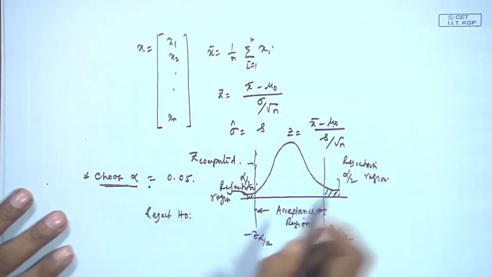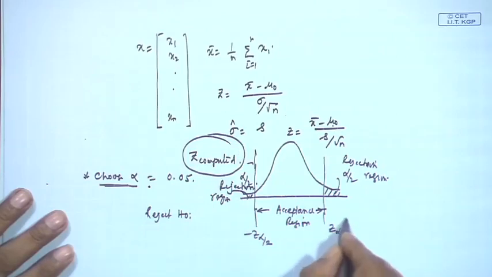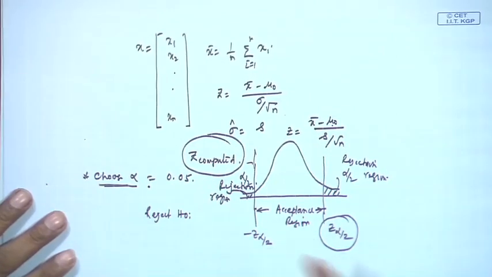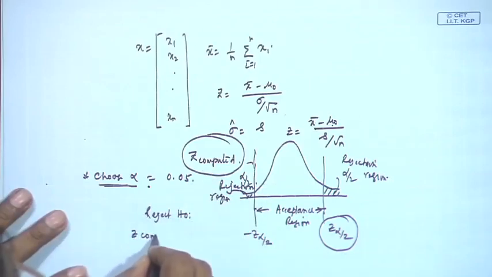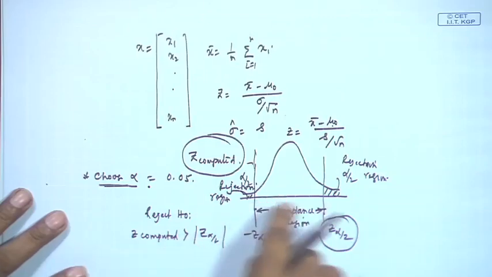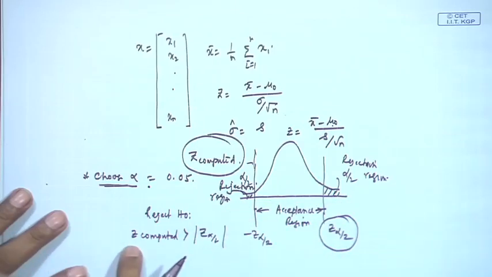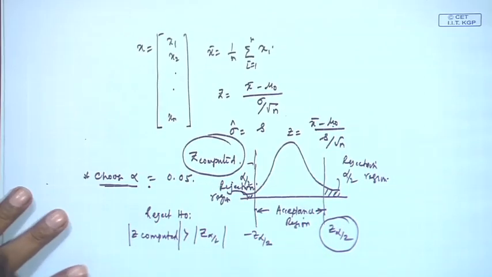So, what do you do then? You have already computed z. From the table you get z alpha by 2, and you have to take the mod value. If z computed is greater than the absolute value of z alpha by 2, then either you will come into this side or this side, otherwise this may be negative also. So, you just change a little bit: the mod of this will also come under this side. I will take mod on both sides.